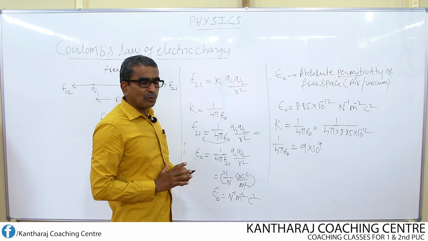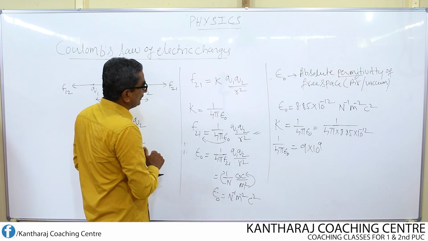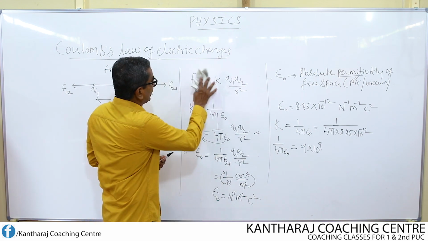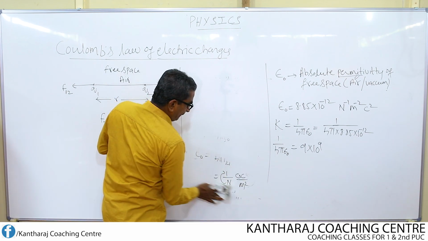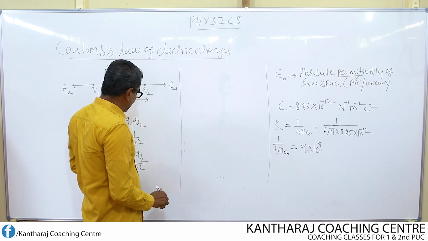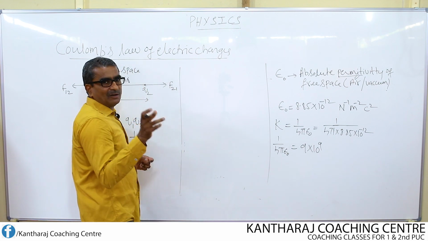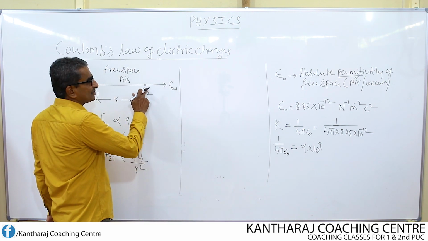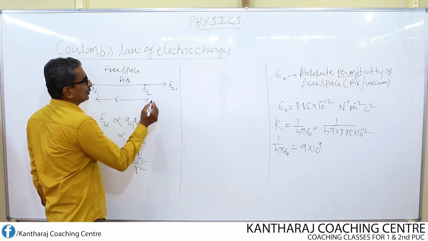Can we write this Coulomb's law equation in mathematical form? Certainly we can. How? First, once again I write the force acting on the charge Q2 due to the charge Q1.